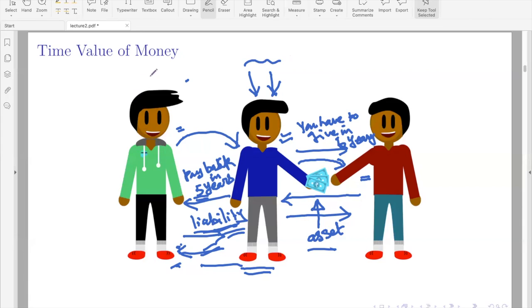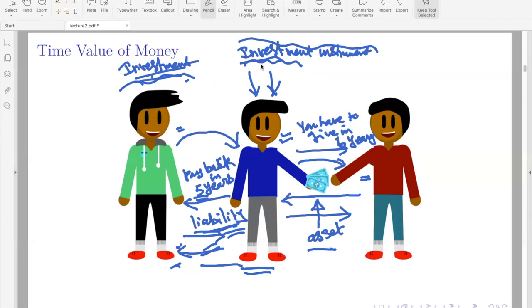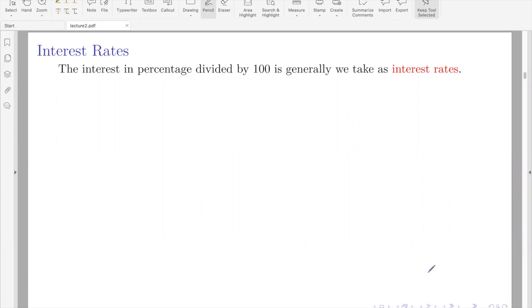See, here we have explained all these concepts in terms of lending and borrowing, right? This can be viewed as investment and investment instrument, where an investor is called a creditor and the investment instrument can be called a debtor. Okay, these are two contexts. You can understand these concepts. Let's start our discussion with interest rates.